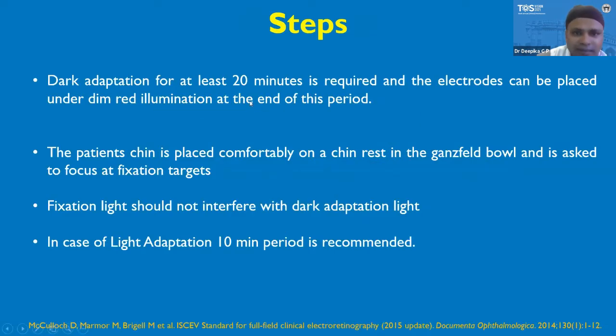Dark adaptation for at least 20 minutes is required before starting the dark adapted ERG, and the electrodes should be placed under dim red illumination. The patient's chin is placed comfortably on the chin rest in the Ganzfeld bowl, and they are asked to focus on the fixation targets. Fixation lights should not interfere with the dark adaptation, so the fixation lights may be dim red light. In case of light adaptation, a 10-minute period is recommended as a minimum.